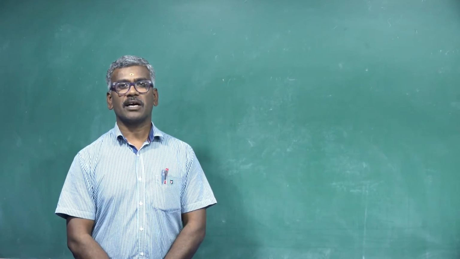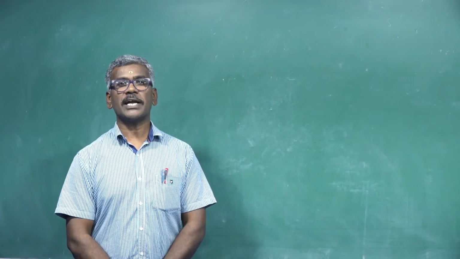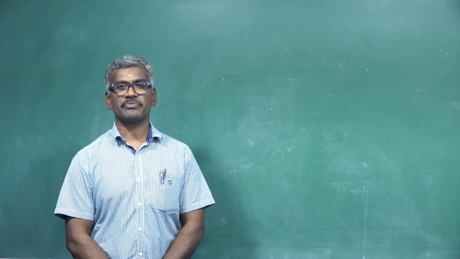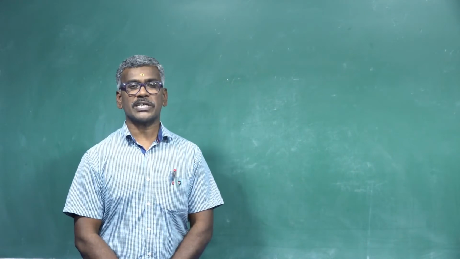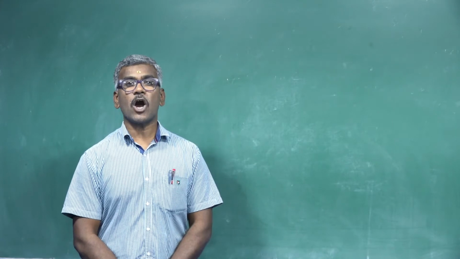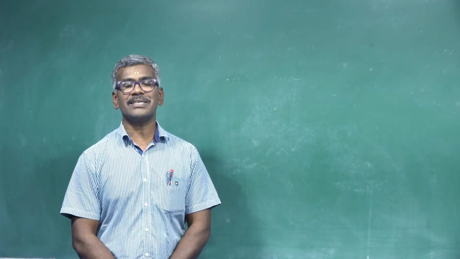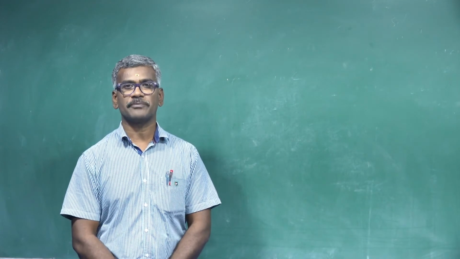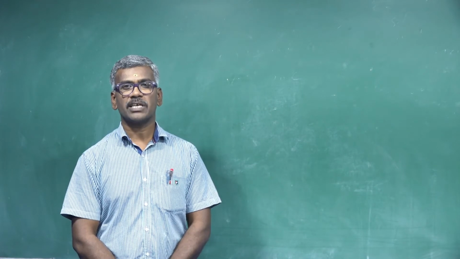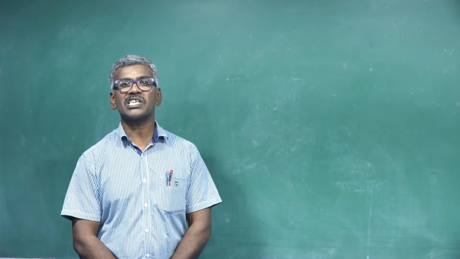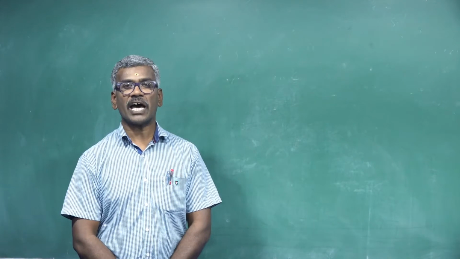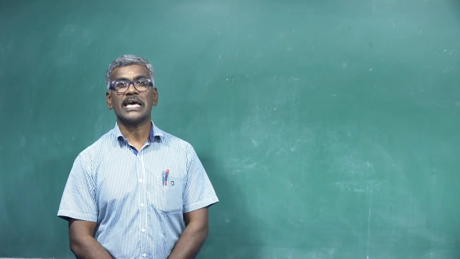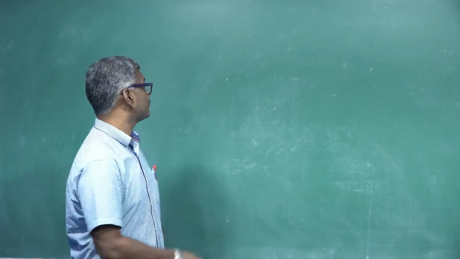Today's topic is corrosion. It is a continuation of electrochemistry. What is the meaning of corrosion? A metal is oxidized by the oxygen in the presence of moisture to form rust. This process is known as rusting of iron. Rusting of iron is the best example of an electrochemical cell.